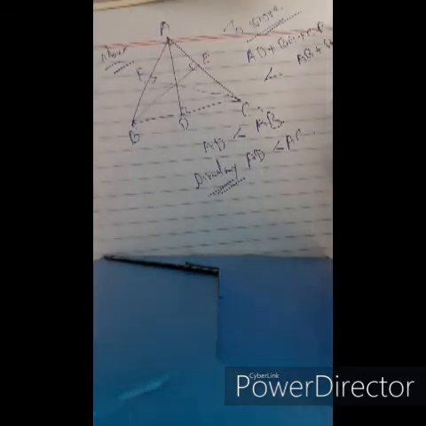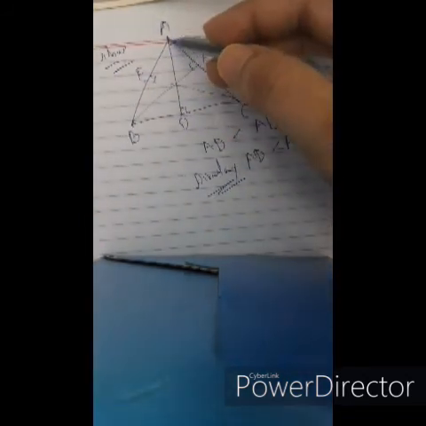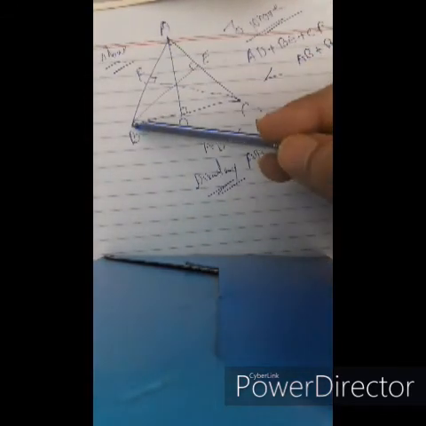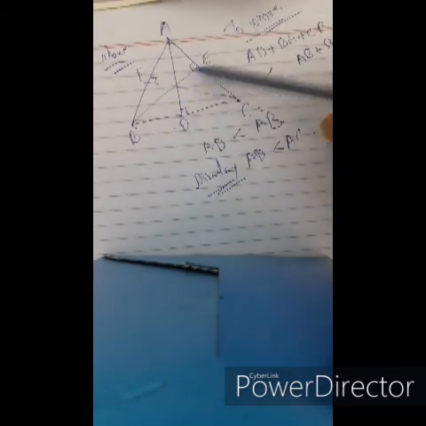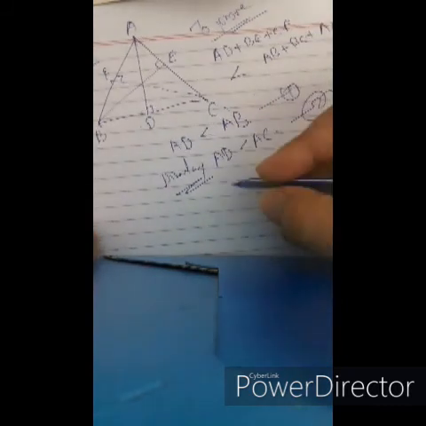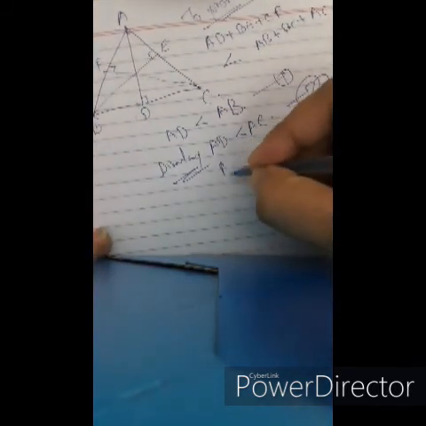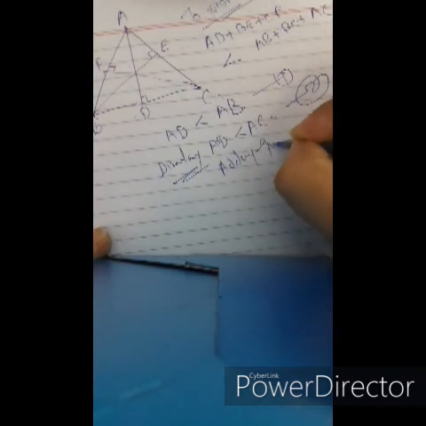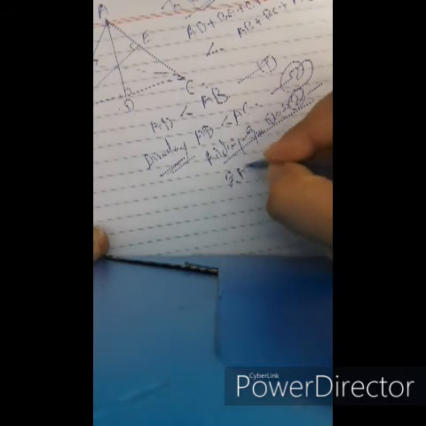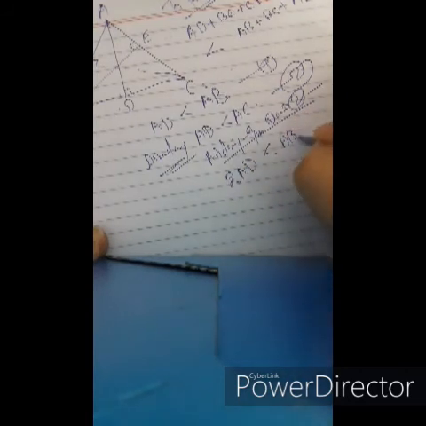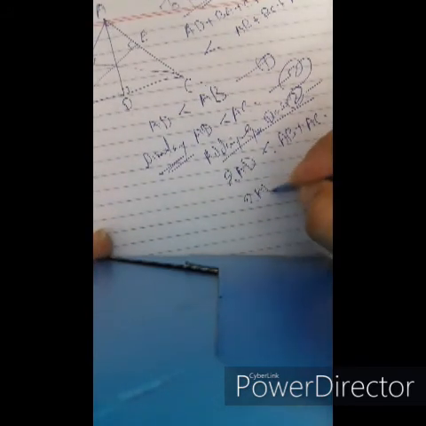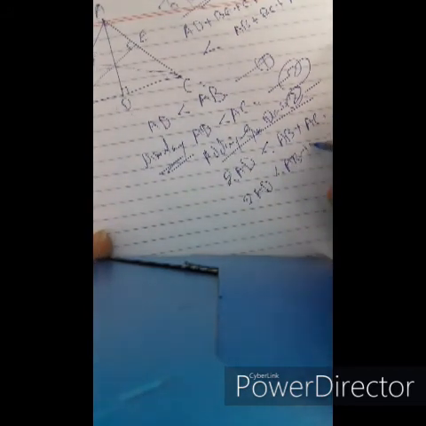As I explained in the last theorem, AD is the shortest of all the lines drawn from a point to BC. So it becomes equation 1 and equation 2. Adding equations 1 and 2, we get AD plus AD, twice AD, less than AB plus AC. So twice AD less than AB plus AC becomes the third equation.